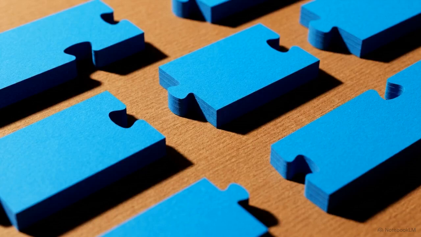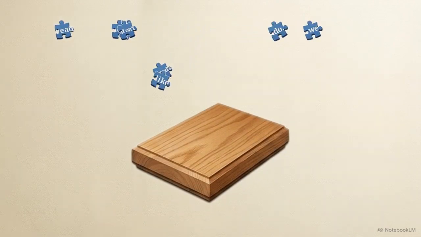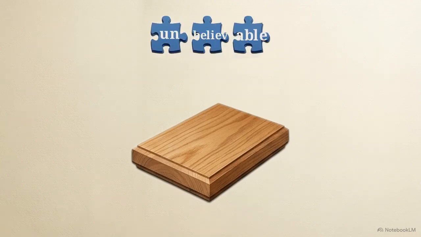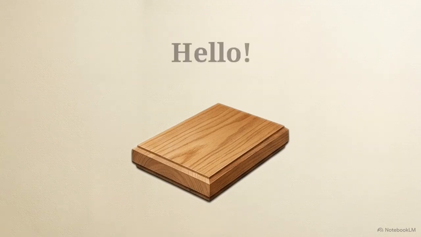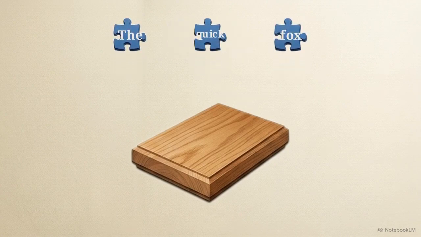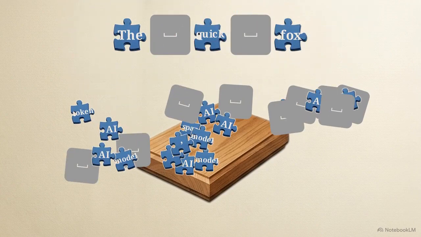We use a unit called a token. AI models don't read words like we do. Sentences shatter into puzzle pieces. Cat is one solid block. But long words like unbelievable become multiple distinct blocks. Punctuation gets chopped into independent blocks. Even blank spaces drop heavily onto the stack as physical pieces.